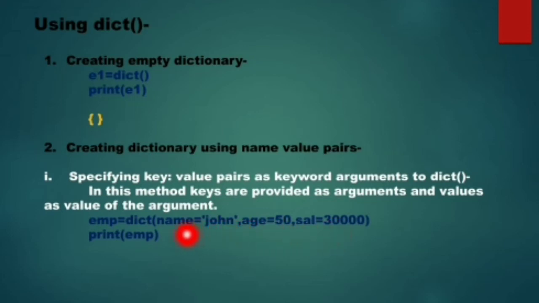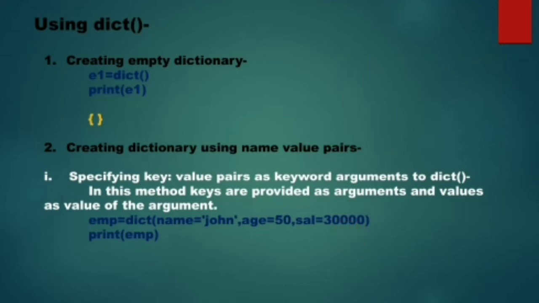Now these three arguments are separated by commas and I have passed them to the function dict and assigned it to a variable emp. Now what will happen? All the arguments, that is name, age and Sal, will become the keys of the dictionary, and their values John, 50 and 30,000 will become its values.